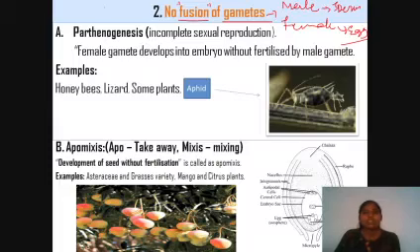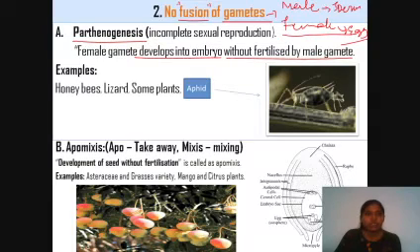In asexually reproducing organisms, gametes may be formed, but they never undergo fertilization. What happens in this case? If the female gamete, that is the egg, develops directly into an embryo without fertilization by a male gamete, then we call this type of asexual reproduction parthenogenesis.